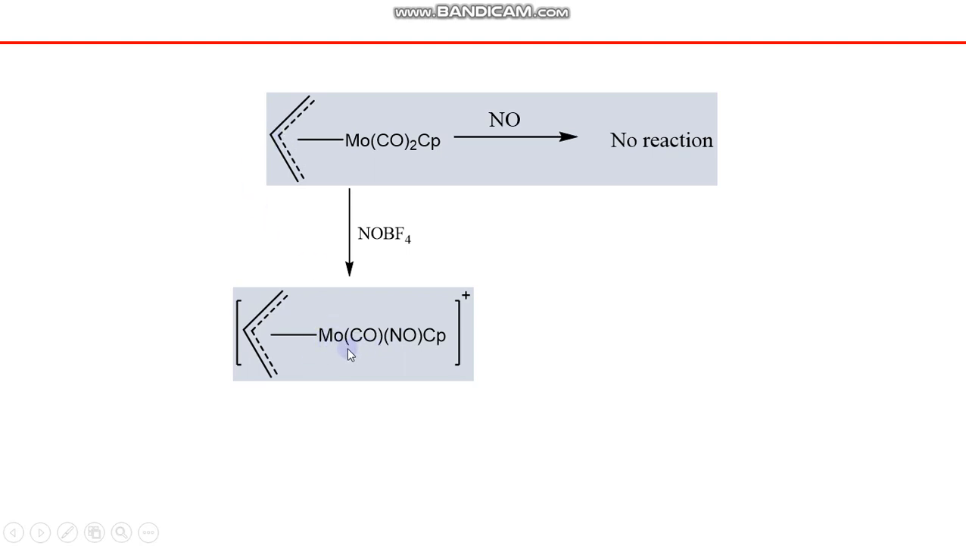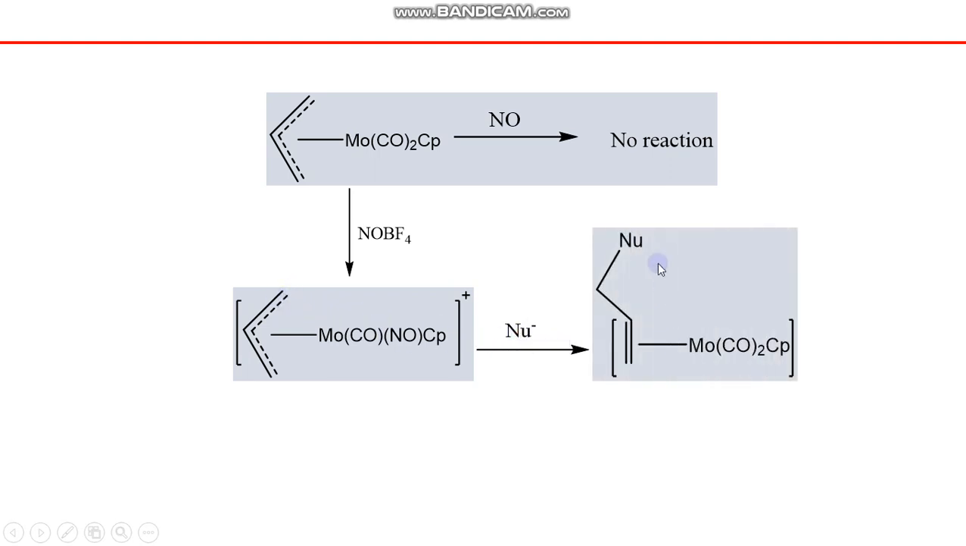Now what happens actually here is that we had two carbonyl ligands, and here only one carbonyl ligand remains and the other one is replaced by nitrosyl, and additionally a positive charge is also introduced into the complex. On the basis of this positive charge, this compound will definitely be more reactive, and whenever it is reactive, it will react with a nucleophile. And this nucleophile will look for positively charged positions and will get attached to the complex.